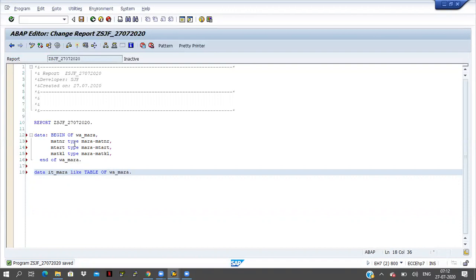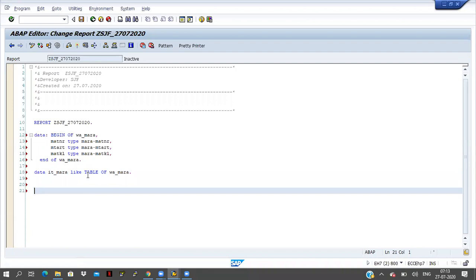Okay, so now we were declaring internal table and work area in this same way, right? But in OOPS concepts, it won't allow LIKE like that. Here we are using like table of, but in OOPS concepts, it will allow TYPES only. So for that, SAP has introduced one more thing here: types. Type is nothing but one structure.